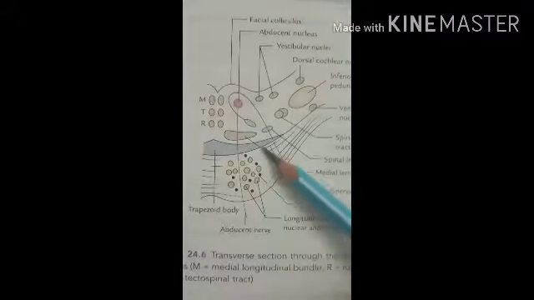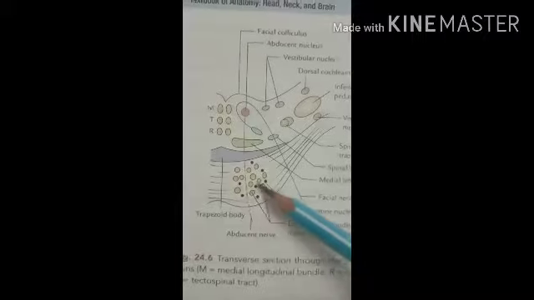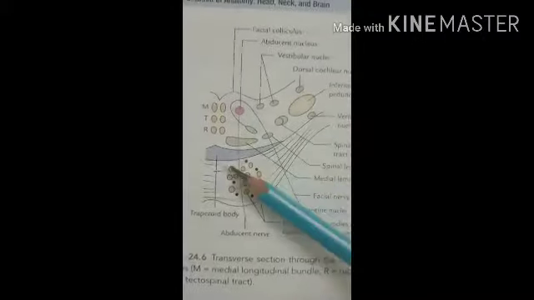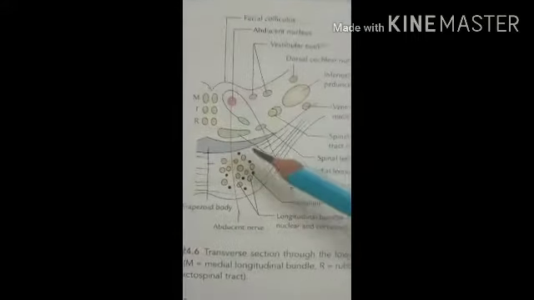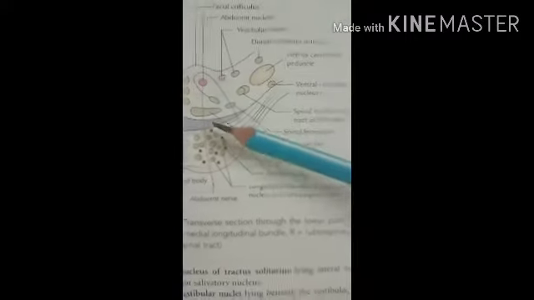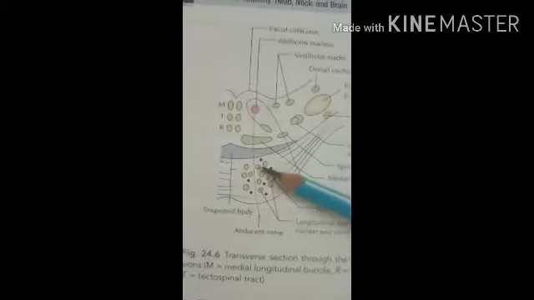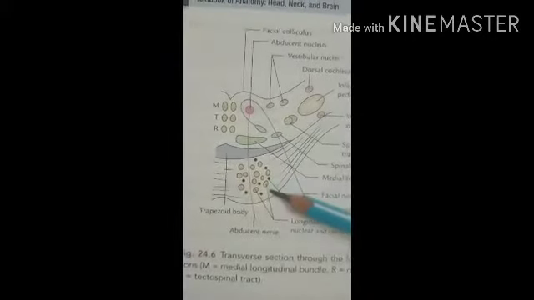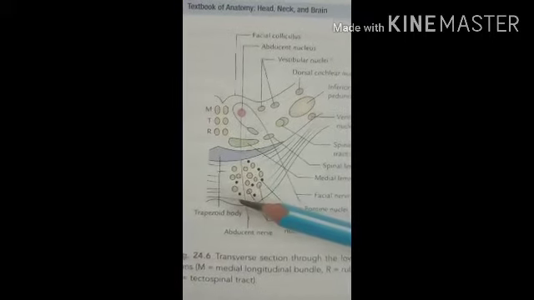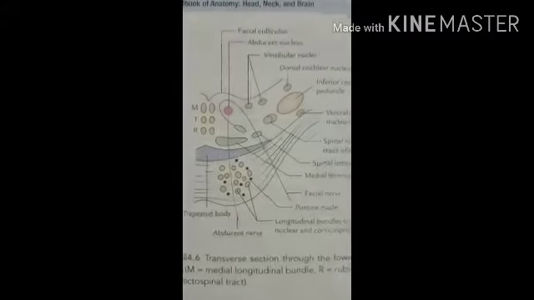In the ventral or basilar part, there are small nuclei. So here, in dark black color, you can see the nuclei. These are called the pontine nuclei, as they are present in the pons. And apart from this, there are the longitudinal bundles of corticonuclear and corticospinal fibers. So these are present in the basilar part of the pons. These structures are present through the caudal or inferior part of the TS of the pons.